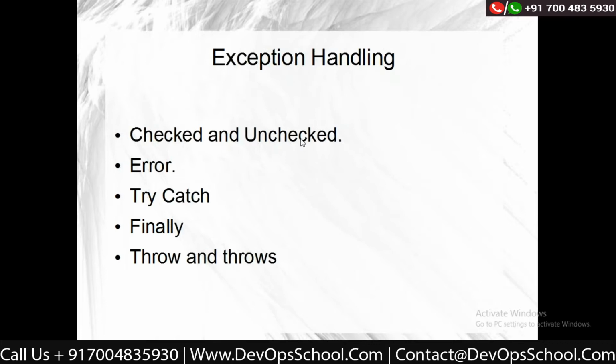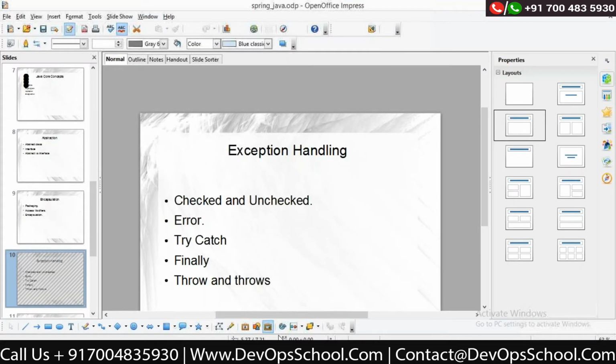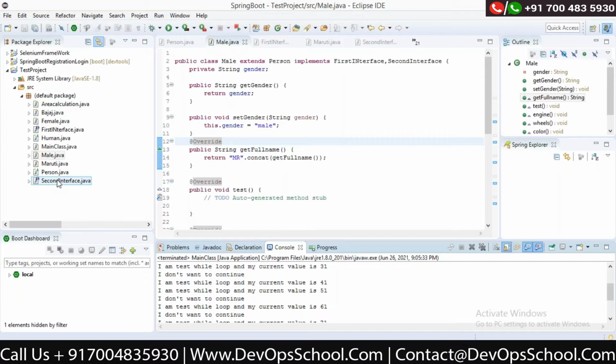Then there is error. An error is something you can't handle. It's basically not possible to handle it. An error is something like your application crashed, or an out of memory error. Those kinds of errors, you can't do anything about. The rest, try, catch, finally, throw and throws, are the ways you can handle the exception. So let's go back to our toolkit and try to understand what an exception is.